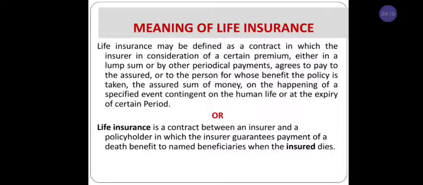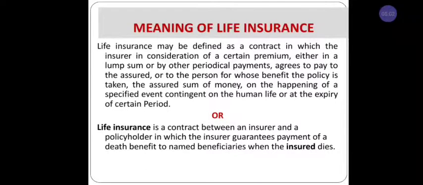What is life insurance? Life insurance is a contract between the insurer and the policy holder, the insured, in which the insurer guarantees payment of a death benefit to a named beneficiary when the insured dies. Here the insured takes a life insurance policy. He is supposed to pay the premium monthly, once in 3 months, once in 6 months or yearly. He has to pay the premium for the policy.